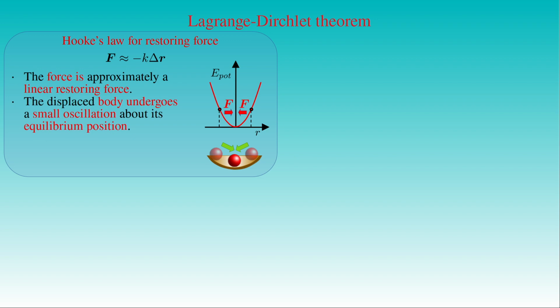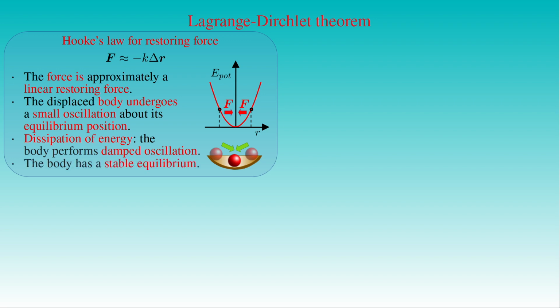Normally, in realistic mechanical systems frictional or drag forces are also exerted on the oscillating body near equilibrium and the body will dissipate its energy. Due to the loss of energy, oscillating systems have a decreasing amplitude in time, that is the body performs a damped oscillation and eventually comes to rest at the equilibrium point. This behavior shows that the equilibrium of the body is stable if its potential energy has a local minimum at the equilibrium point.